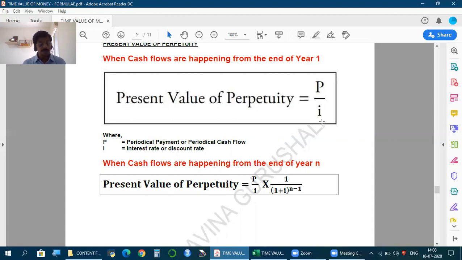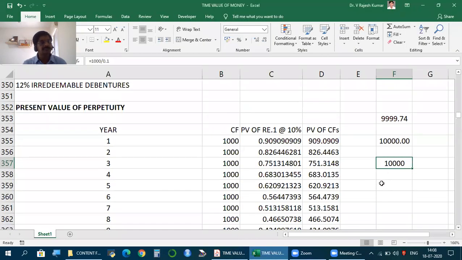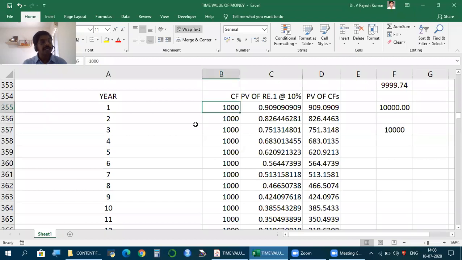But this perpetuity has a very big role to play in our future discussion, and it has a lot of variations. What is that variation? Now let us say the perpetual cash flows are not happening from the first year end. Let's say today you make some investment. First year end you don't get anything, but second year onwards you get 1,000. How much is the present value?